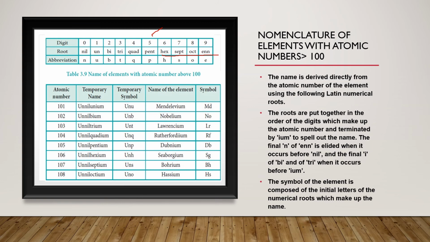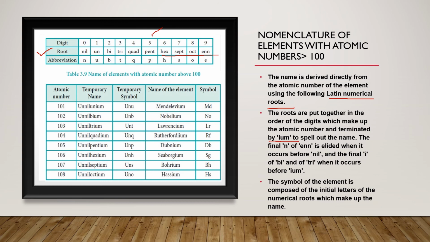Now how to name an element with atomic number above 100? The name is derived directly from the atomic number of the element using the following Latin numerical roots. We have to use the Latin numerical roots as indicated in the table for naming the elements with atomic number greater than 100. The roots are put together in order of the digits which make up the atomic number. First you have to see the digits, and then according to each digit you use the roots, and the name is terminated by ium.